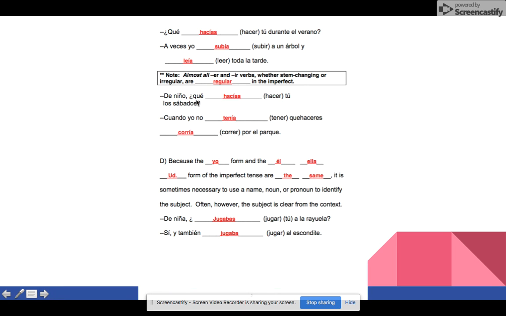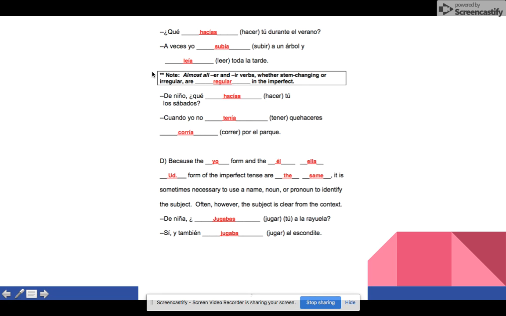All right, and again, you have a sentence example. ¿Qué hacías tú durante el verano? What did you do during the summer? A veces, sometimes, yo subía a un árbol y leía toda la tarde. Sometimes I went up a tree and read in the afternoon.